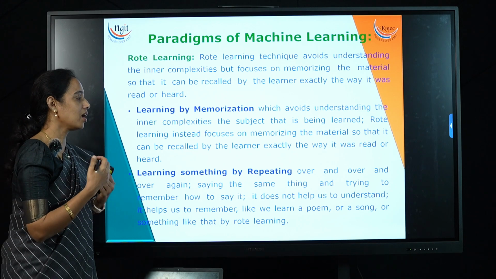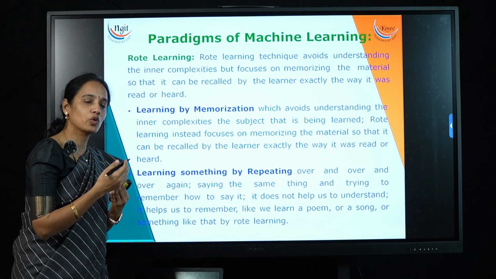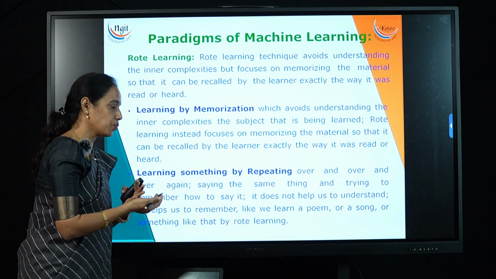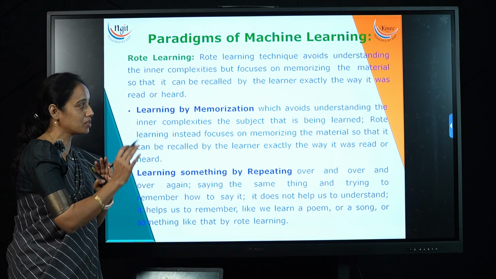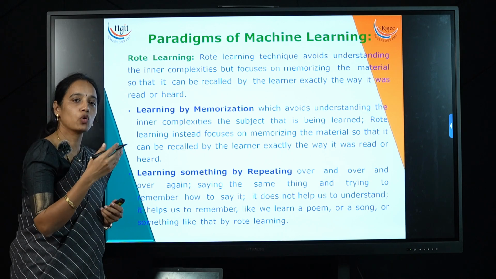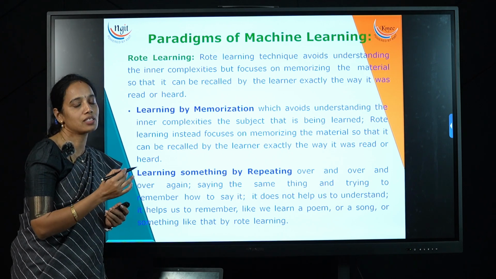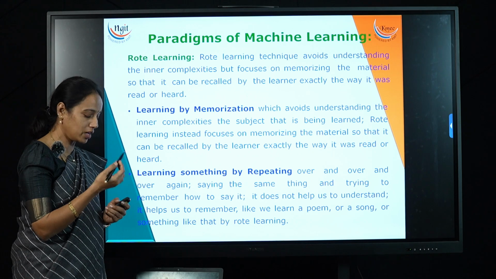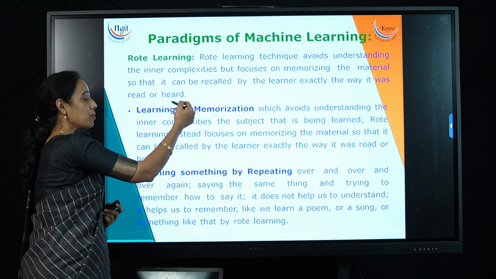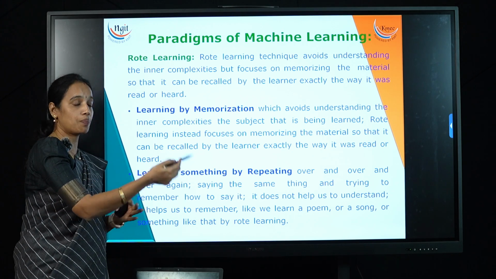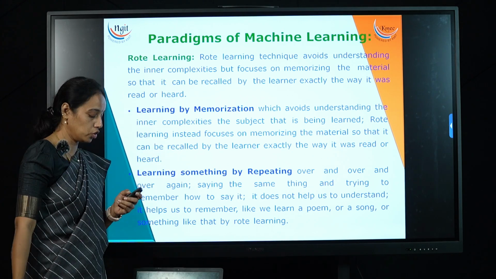It is just like how we memorize a poem or a song or something like that. It all comes under rote learning. If you want to learn something, you just repeat the same thing over and over again. That comes under learning something by repeating. So learning by memorization and learning something by repeating both come under rote learning.